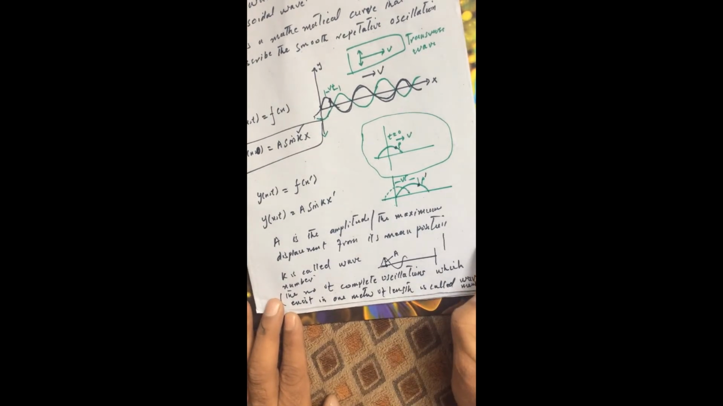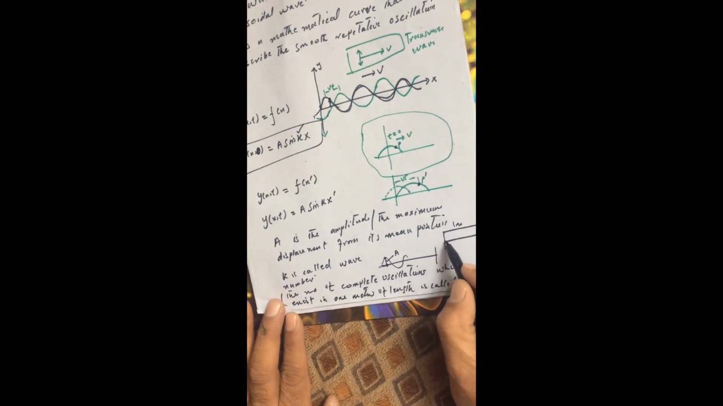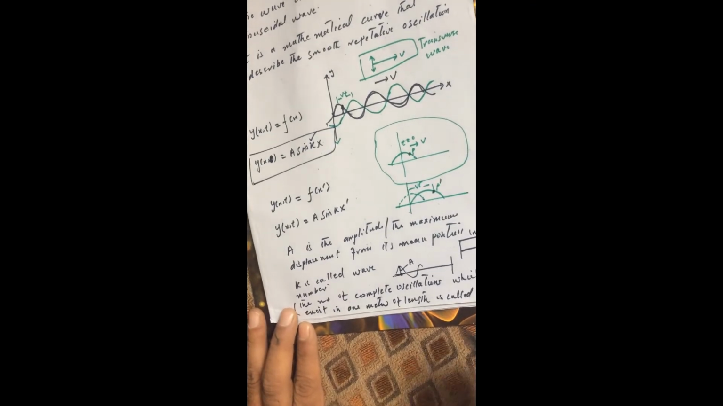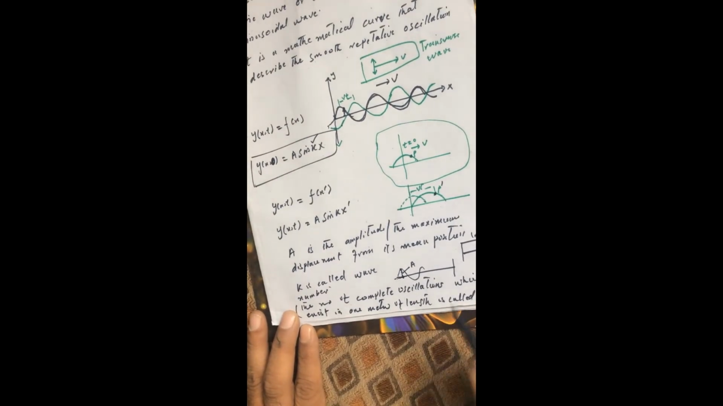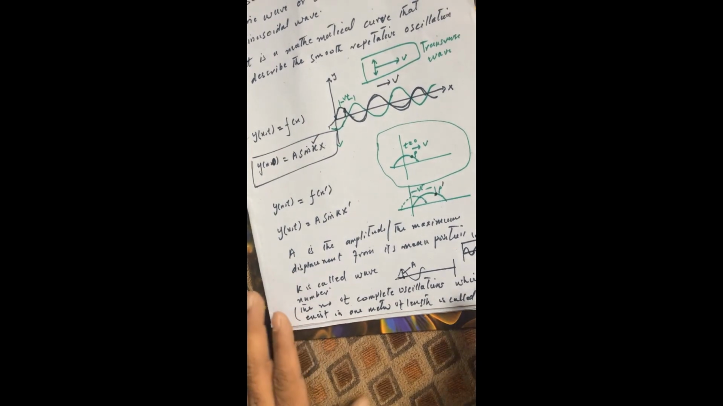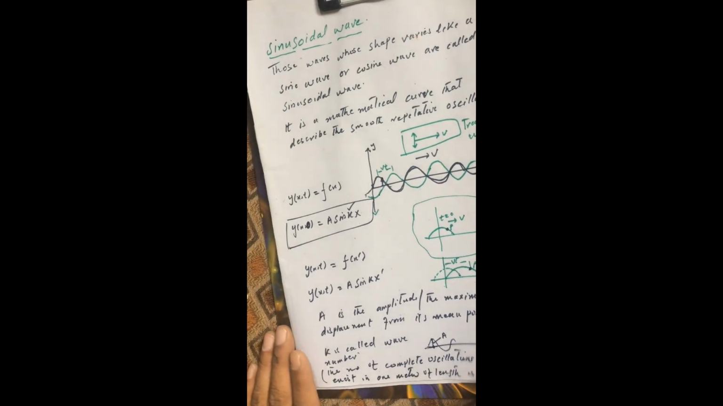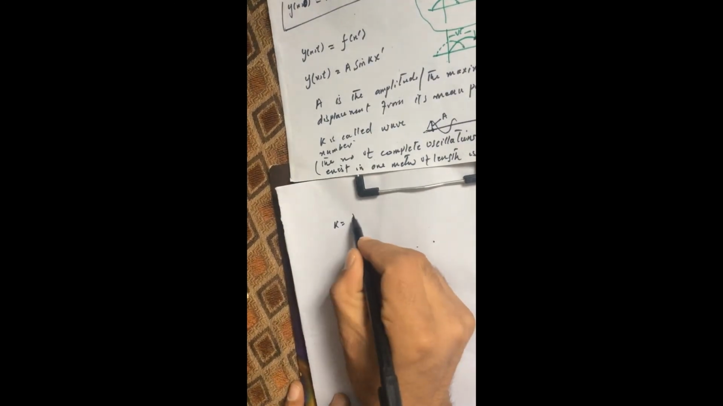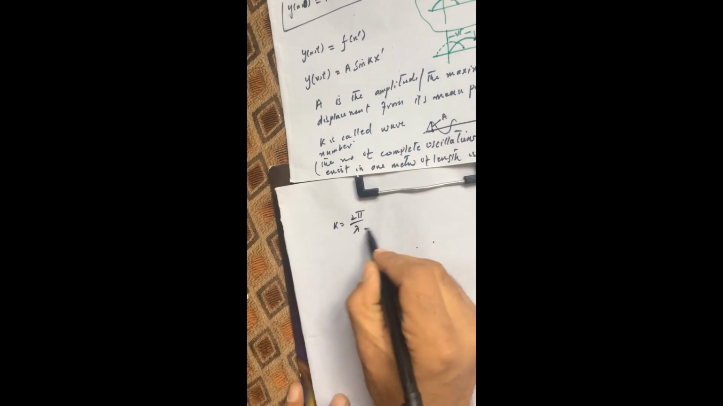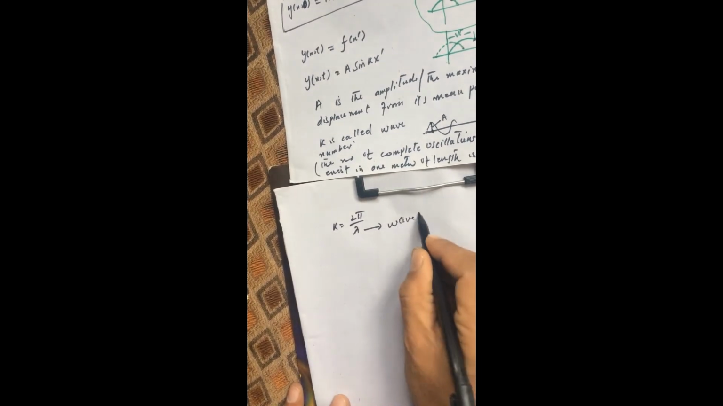Suppose we have 1 meter of length, and in this 1 meter we count the number of complete oscillations. Suppose this is one complete oscillation, this is another, and this is a third complete oscillation. So this is called a wave number. This wave number is normally represented by k equal to 2 pi over lambda, where lambda is the wavelength.